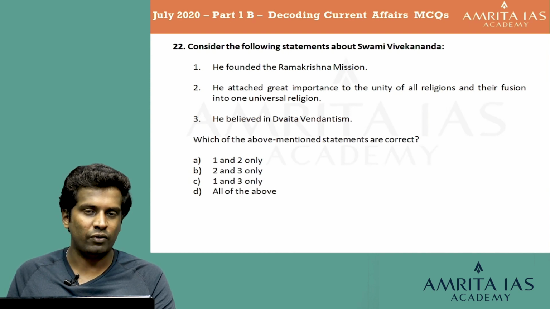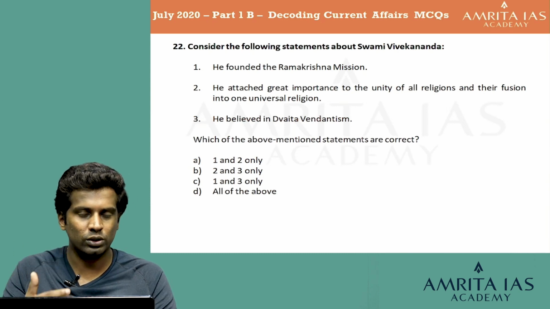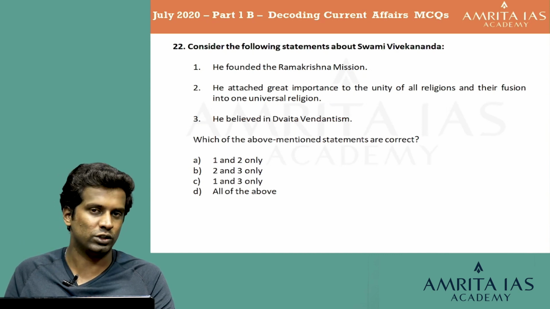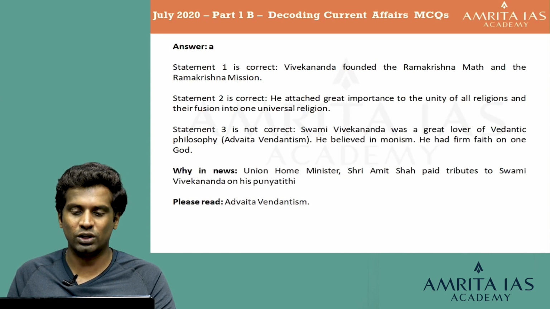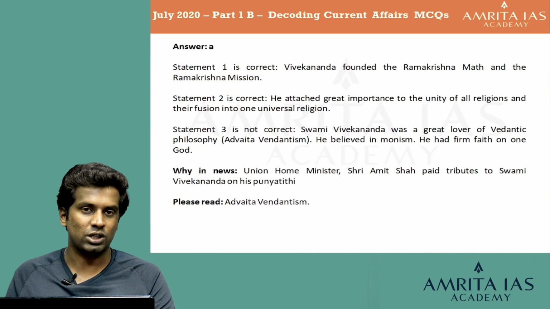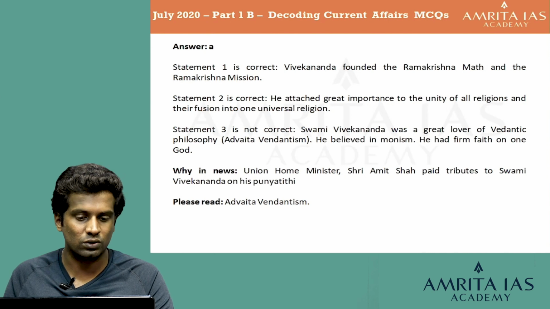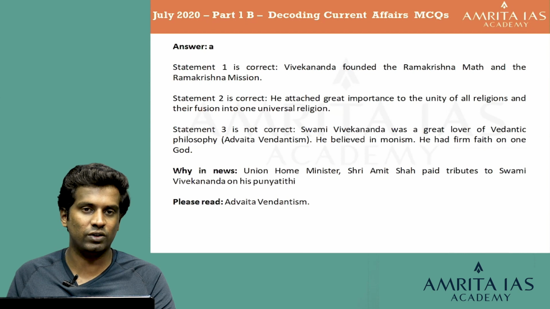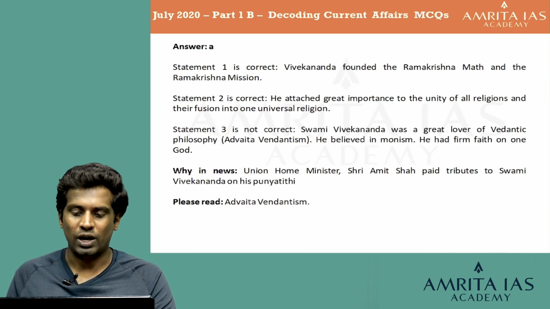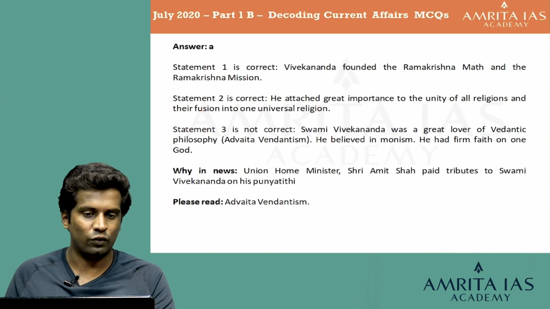Now do not worry, everybody may not know about these topics. You will be learning about it, or even if you don't know about it, take this as an opportunity to learn and know these points. The answer is A. The statement 1 is correct because Swami Vivekananda founded the Ramakrishna Math and the Ramakrishna Mission. The statement 2 is also correct because he attached great importance to the unity of all religions and their fusion into one universal religion. Statement 3 is not correct because Swami Vivekananda was a great lover of Vedantic philosophy or Advaita Vedantism. He believed in monism. He had firm faith in one God. So that is the explanation about Swami Vivekananda and those statements. Let's learn this. We'll go for the next question.